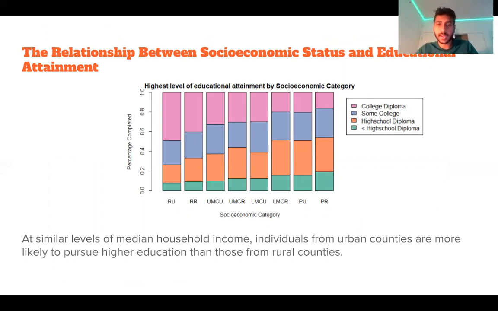Then I further separated the counties by rural and urban. So the categories on the x-axis stand for rich urban, rich rural, upper middle class urban, upper middle class rural, etc. And my major conclusions from my work were twofold. So one, at similar levels of median household income, people from urban counties are more likely to pursue higher education. And two, using median household income for an entire county can be a misleading statistic because there are counties in NOVA with poverty and significant healthcare issues, but the median household income is skewed up by all the high earners.